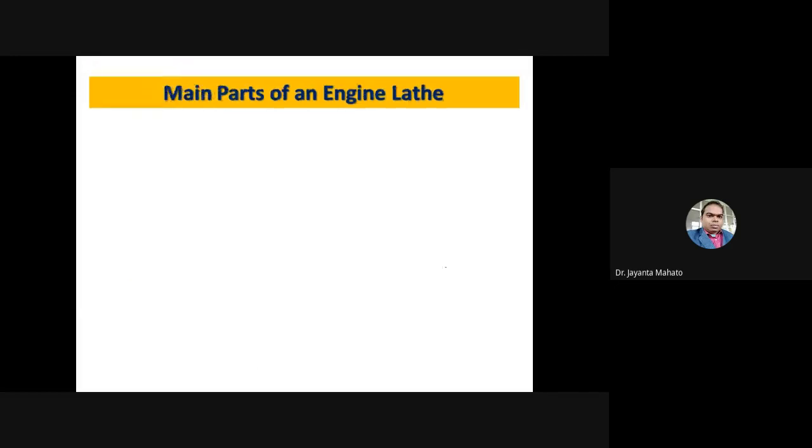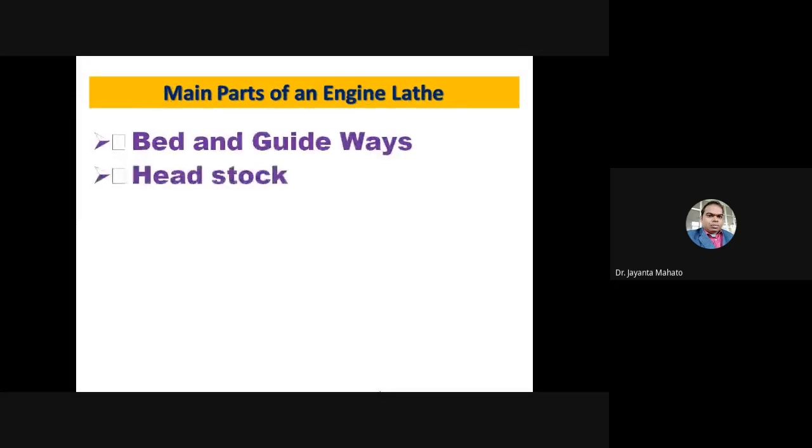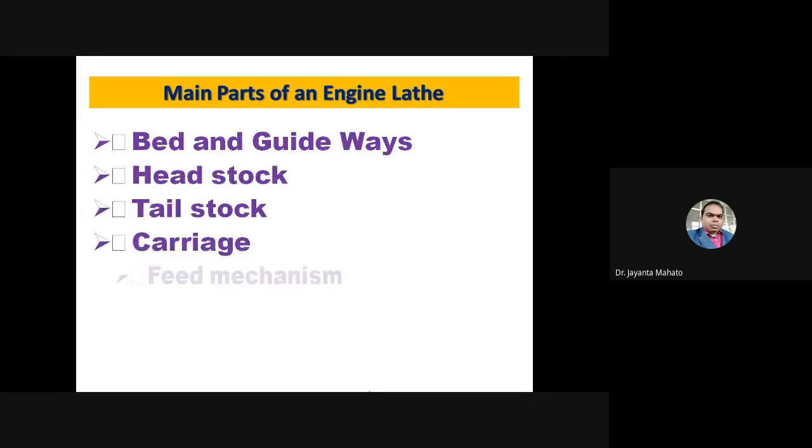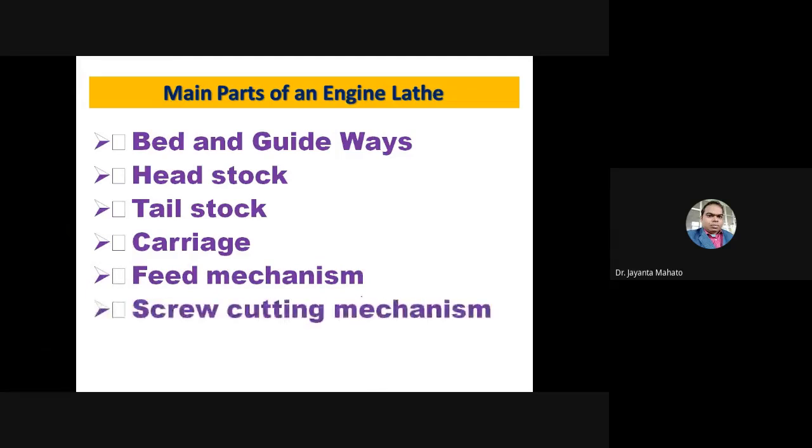The main parts are the guideways, headstock, tailstock, carriage, feed mechanism, and screw cutting mechanism. I think all of you know the guideways, headstock, tailstock, and carriage, in which the tool post is there.